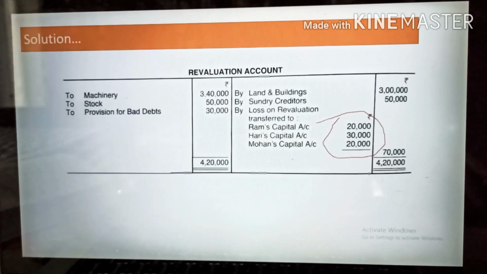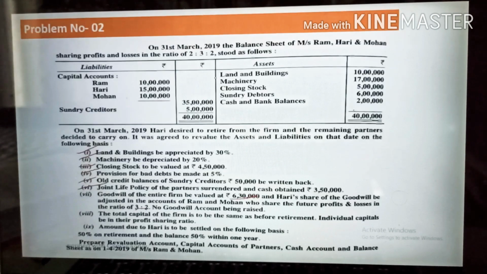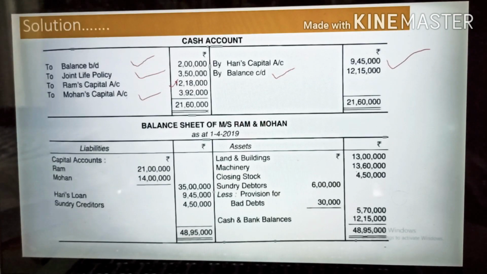Why this 13 lakh? Come and check. Land and building earlier it was 10 lakh, but it has said that land and building be appreciated. The appreciated value you need to write in the balance sheet. So that's why I have written land and building 13 lakh, 10 plus 3 lakh.